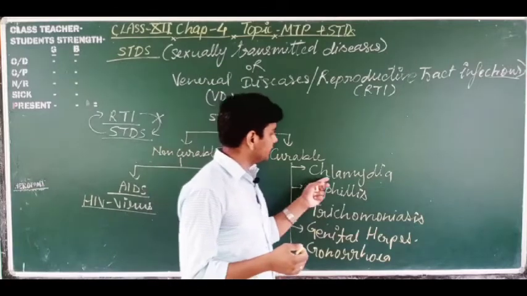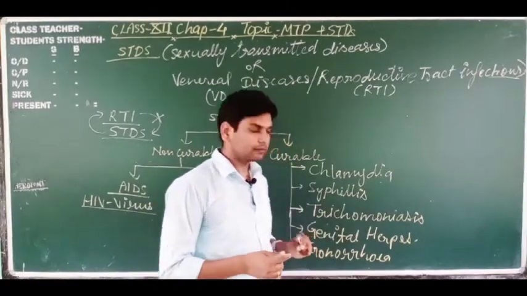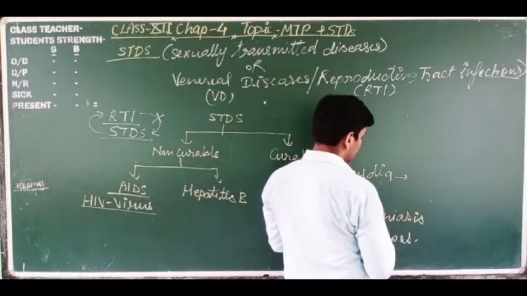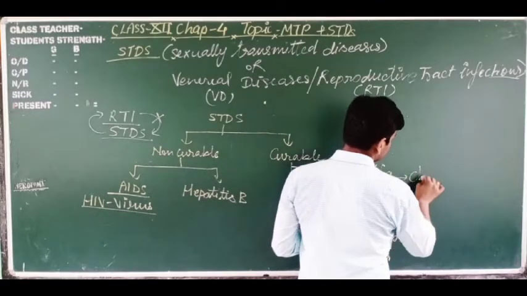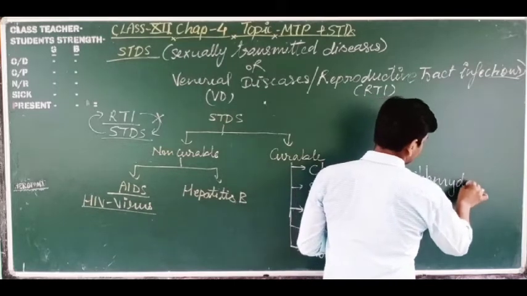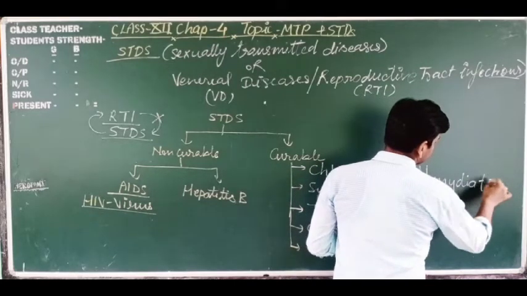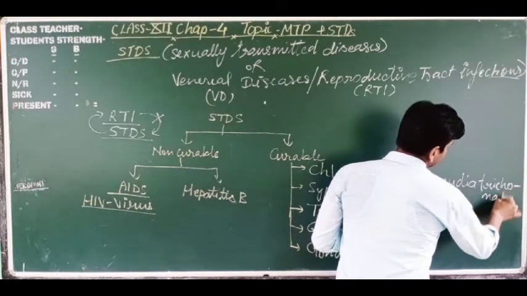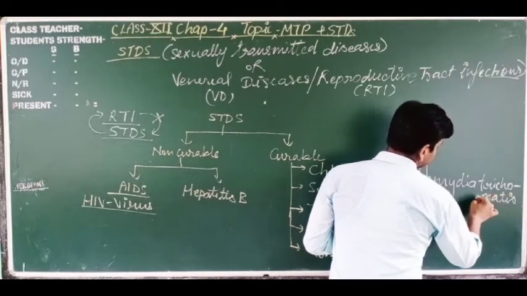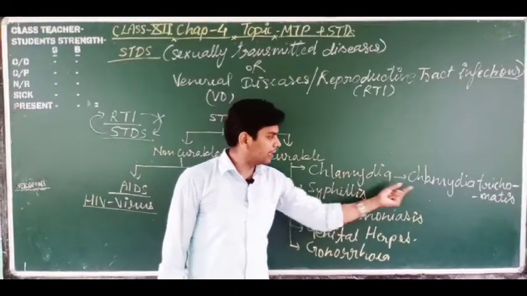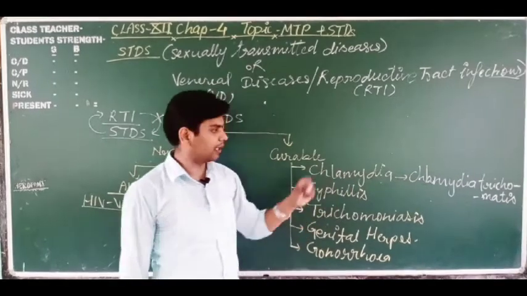Here a curable disease is chlamydia. This is a disease caused by bacteria. This is Chlamydia trachomatis. So this is the bacteria which causes the chlamydia disease. Chlamydia trachomatis, it is the bacteria.